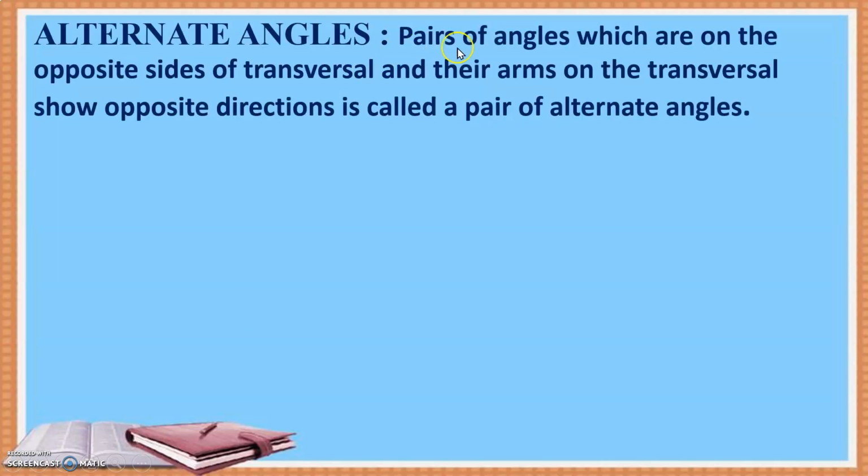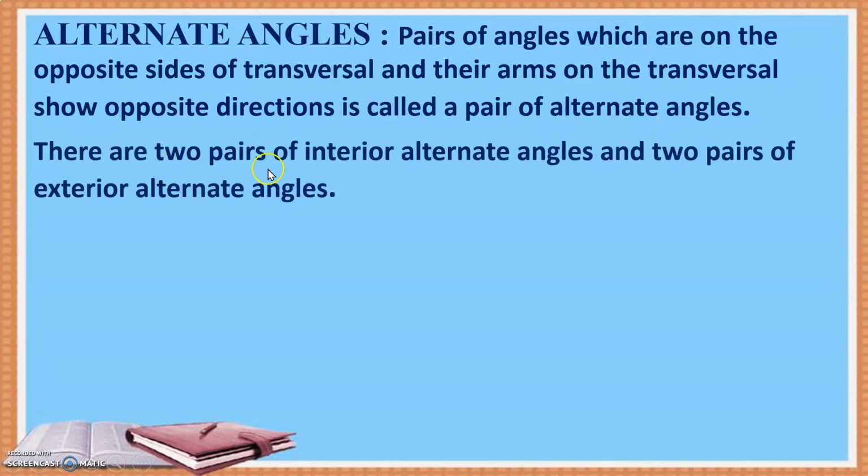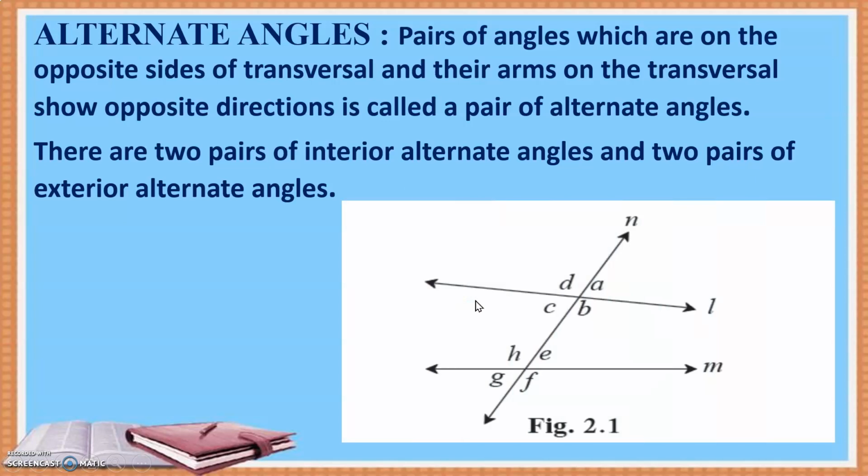What are alternate angles? A pair of angles which are on the opposite side of the transversal and their arms on the transversal show opposite direction is called a pair of alternate angles. There are 2 pairs of interior alternate angles and 2 pairs of exterior alternate angles. Now again, you would not have understood. Let's understand with the help of a figure.